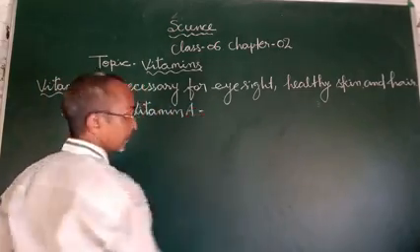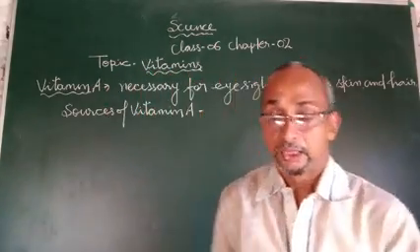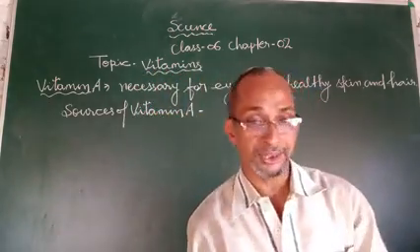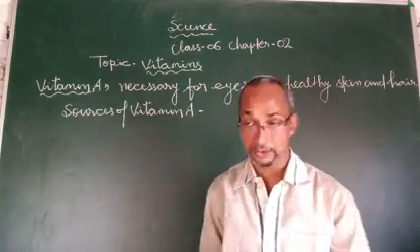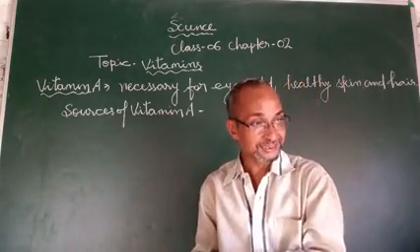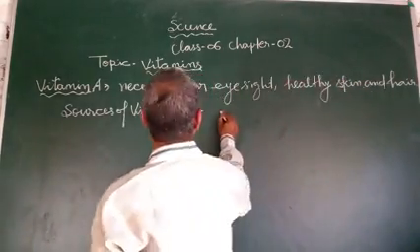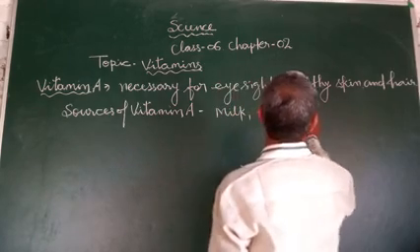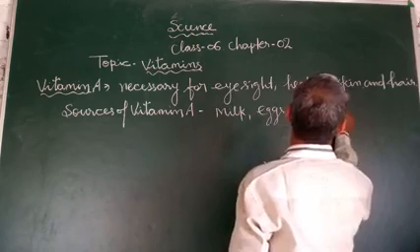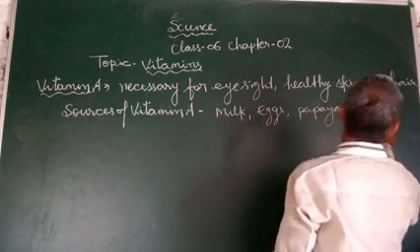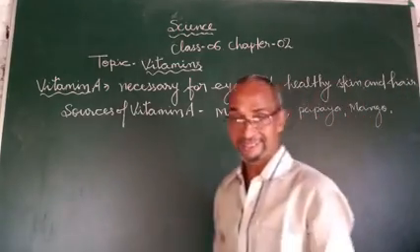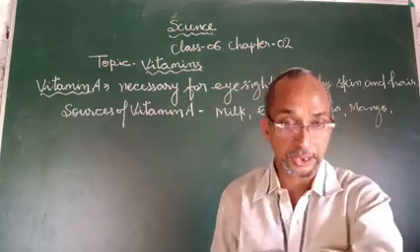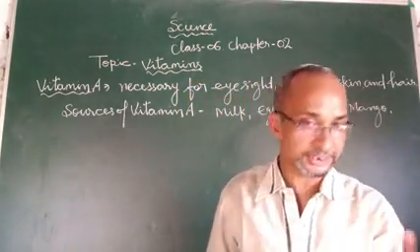What are the sources of vitamin A? We can get vitamin A from butter, milk, carrot, fish liver oil, eggs, green vegetables, mango, and papaya. All these things give us vitamin A. So milk, eggs, papaya, mango, fish liver oil, carrot, butter, all these things provide vitamin A. That is the importance of vitamin A.